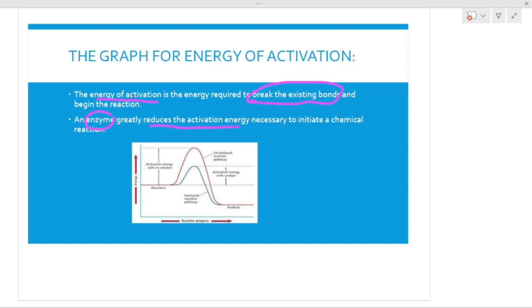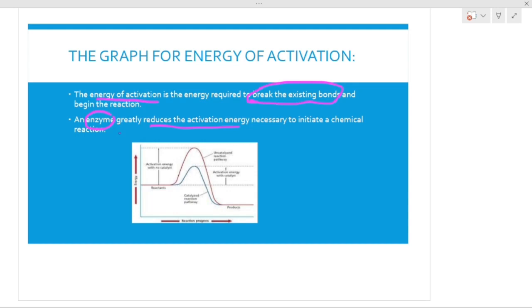That is why we are putting enzyme in that particular reaction, so that the activation energy is decreased, or we can have the input of energy at a lesser level. So that is why enzyme has greatly influenced the reaction.